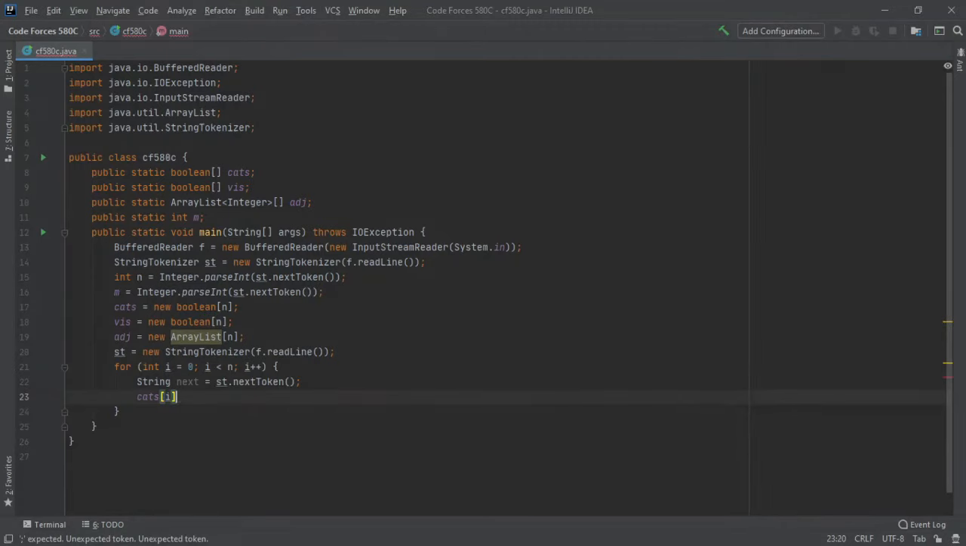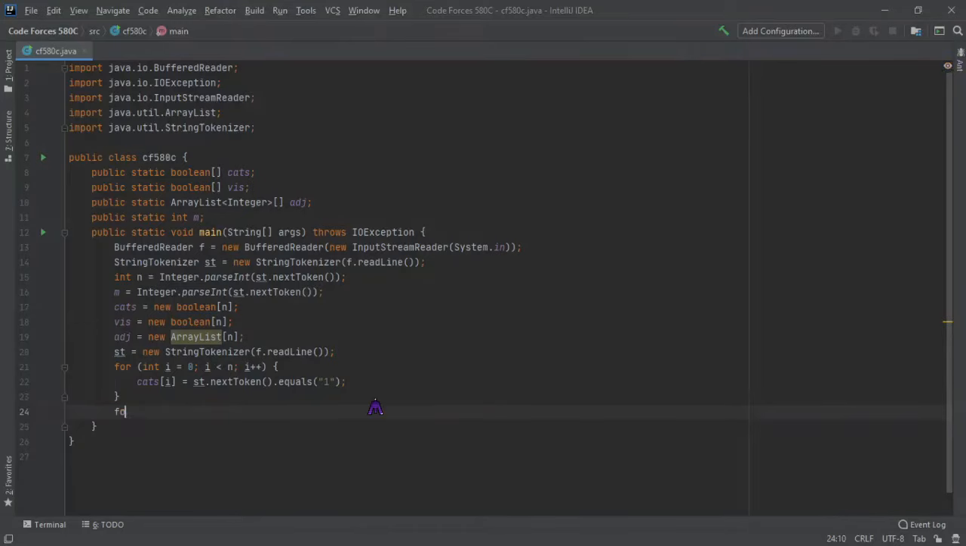Cats of I is equal to next dot equals of 1 is going to be true, otherwise false. And it seems that IntelliJ has a better way for us to do this. Yes, it does, of course. That would have been much simpler. And in fact, we can then just get rid of this and do that. And so now we have our cats array pretty much fully done.